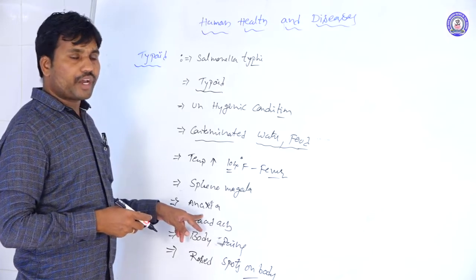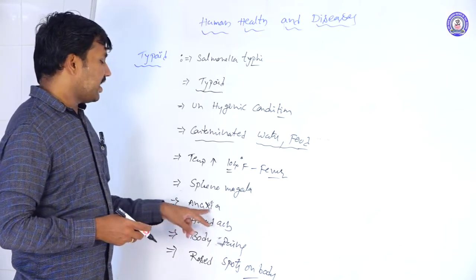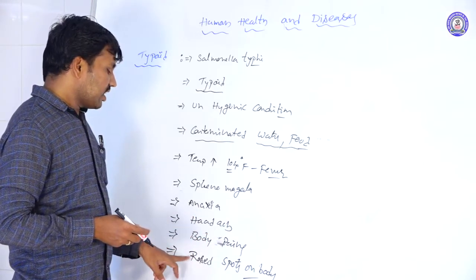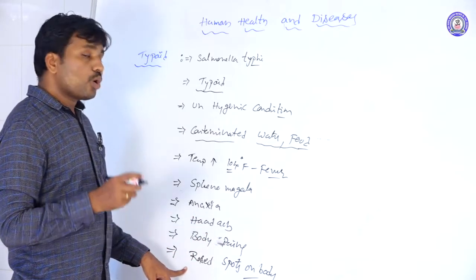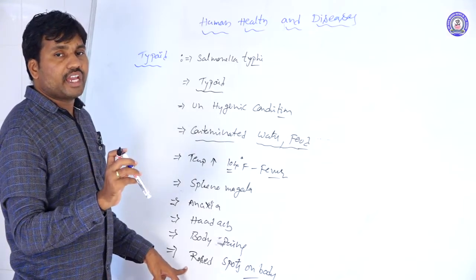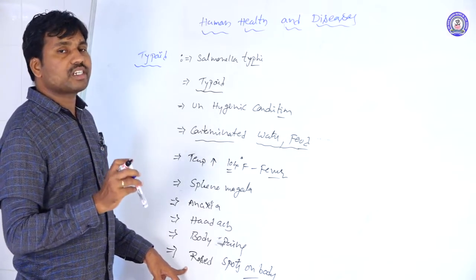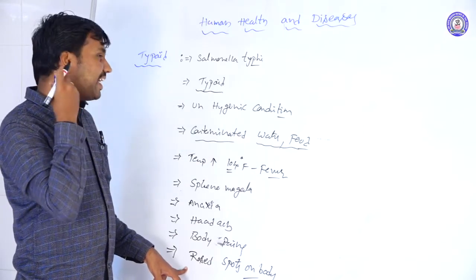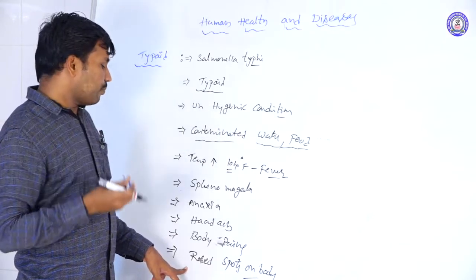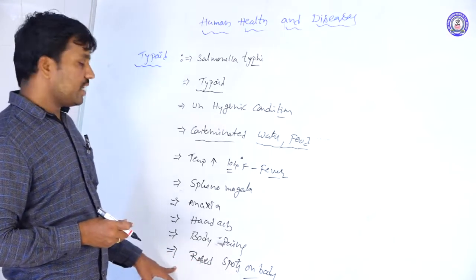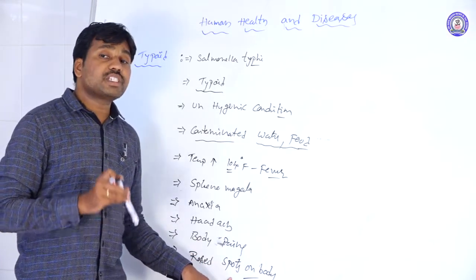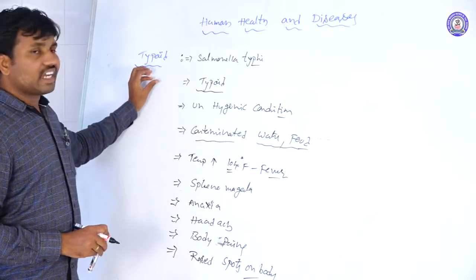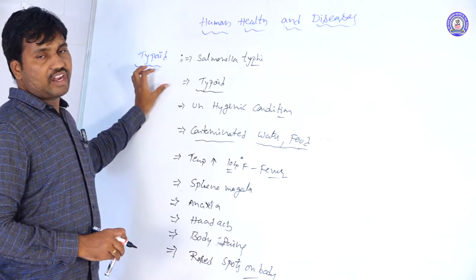Anorexia means there is loss of appetite. Headache and body pains are there, and the most important one is that rose-colored spots appear on the body surface, mostly on the chest and neck regions. These are the symptoms of typhoid fever.